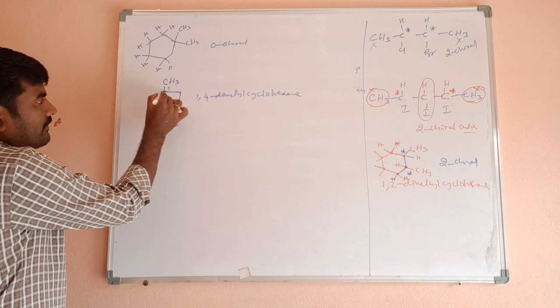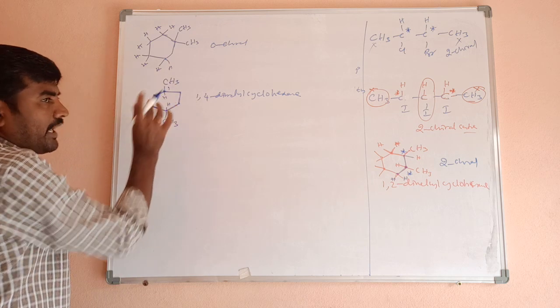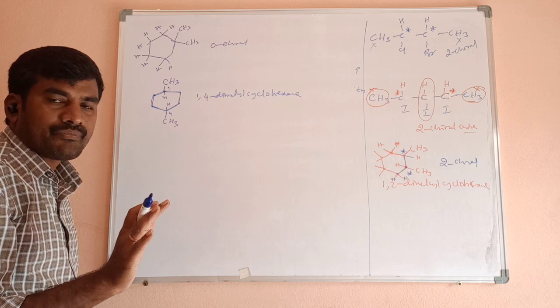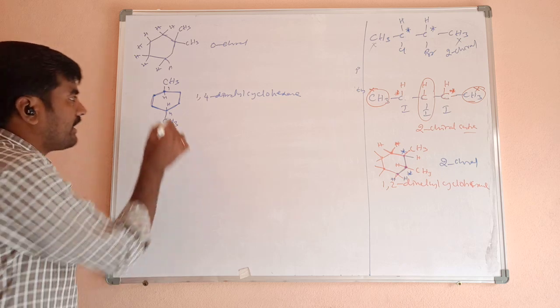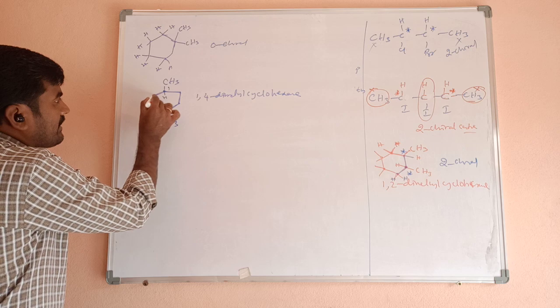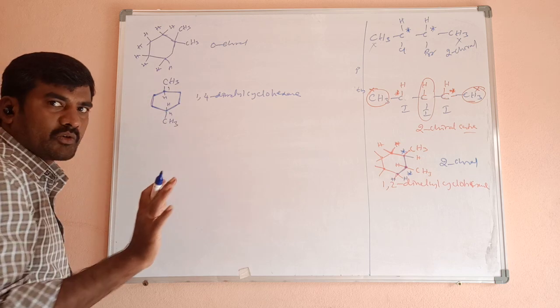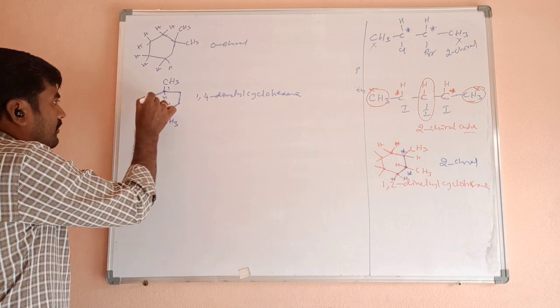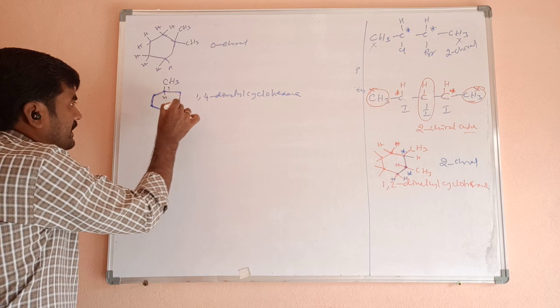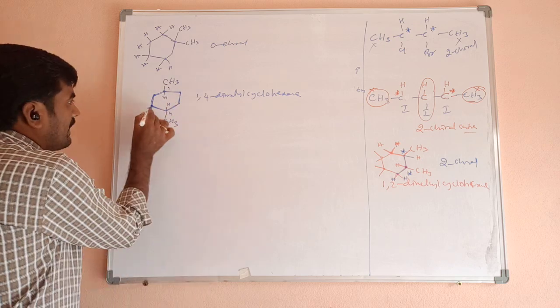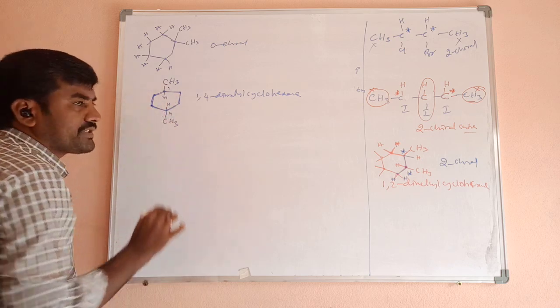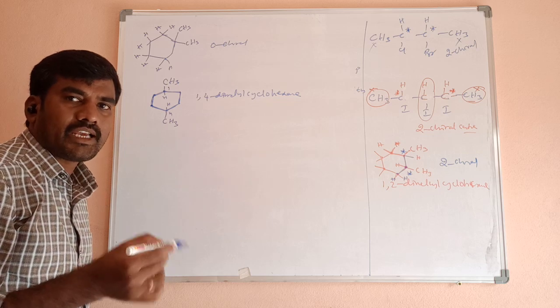Once again. Now this carbon has CH3 group and hydrogen. Two different groups are there. Let's check left side and right side. Left side, when you are moving in this direction, CH2. Similar groups are there. Again, CH2. Similar groups. Finally, when they reach, both have CH carbon. So that is not a chiral.